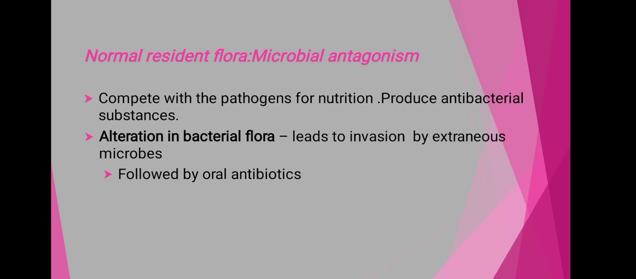The next one is the normal resistant flora, that is the microbial antagonism. That is the normal flora of our body. Normally bacteria are also present within our body which are not harmful to our body. It is called the normal flora. These compete with the pathogens for nutrition, and some of these may produce antibacterial substances which are responsible for killing the infectious microorganism. Then the alteration within the bacterial flora leads to invasion by extraneous microorganisms, for example following oral antibiotics.